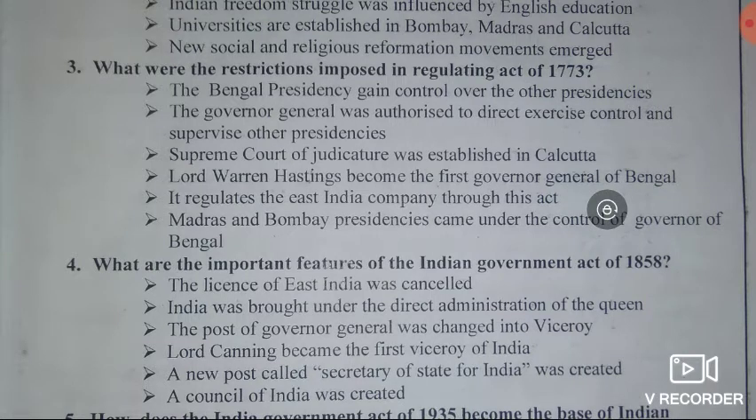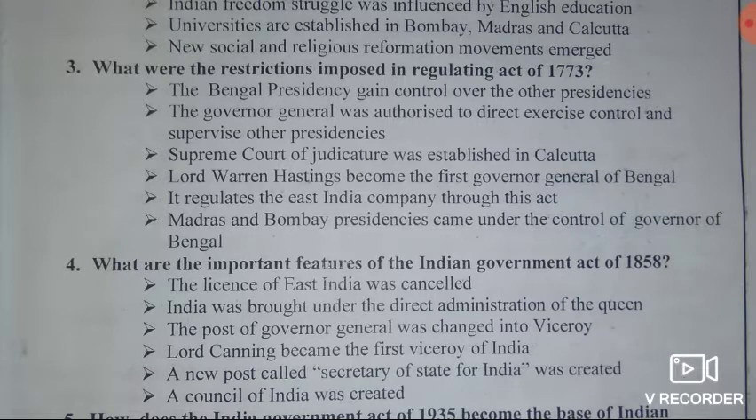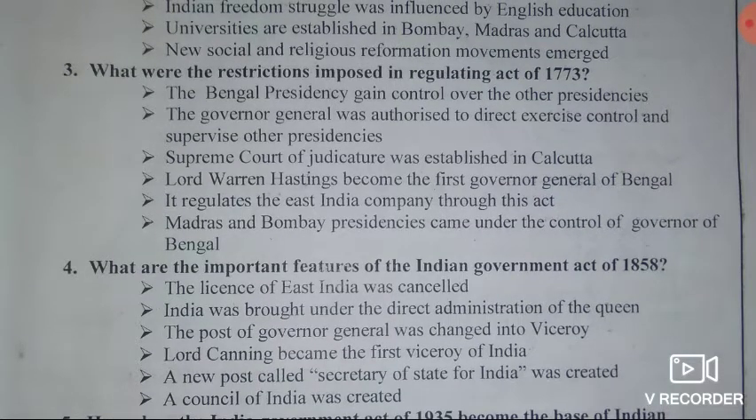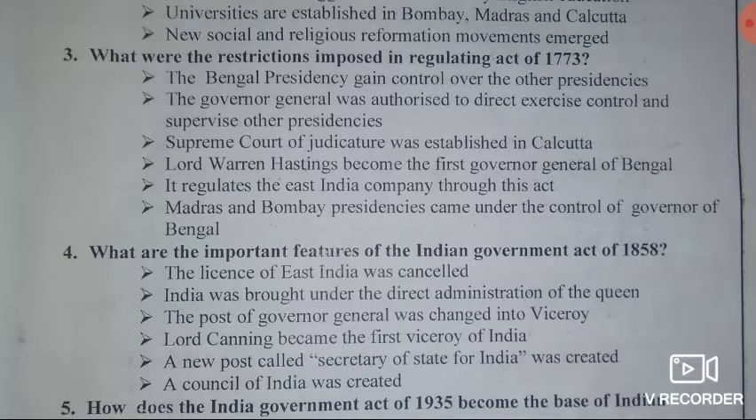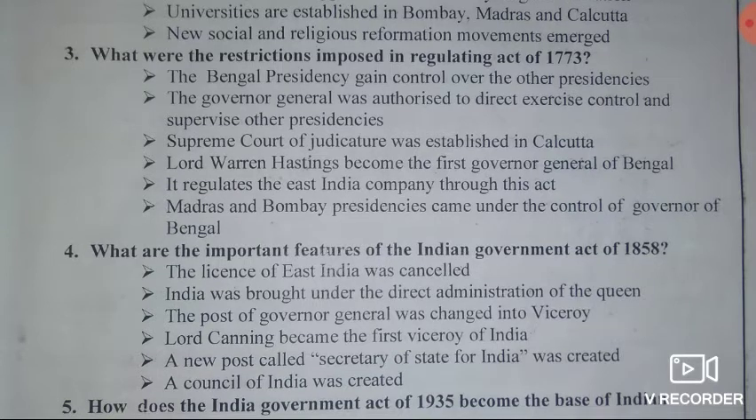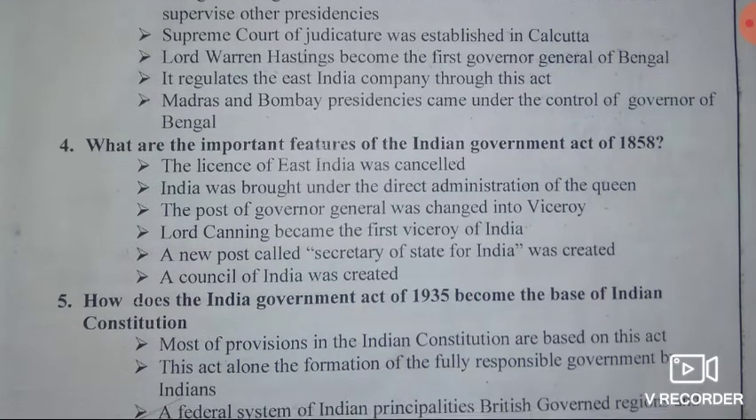Then second point, the Governor General was authorized to direct, control and supervise other presidencies. Then third point, Supreme Court of Judiciary was established in Calcutta. Then Lord Warren Hastings became the first Governor General of Bengal. Then it regulates the East India Company through this act. And the last point, Madras and Bombay presidencies came under the control of the Governor of Bengal. So this is about the restrictions imposed in Regulating Act of 1773.